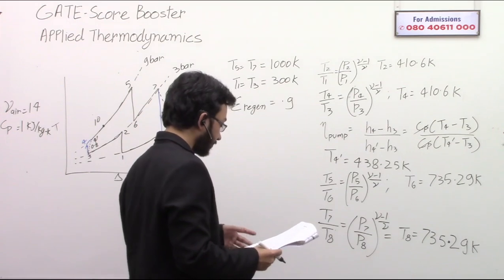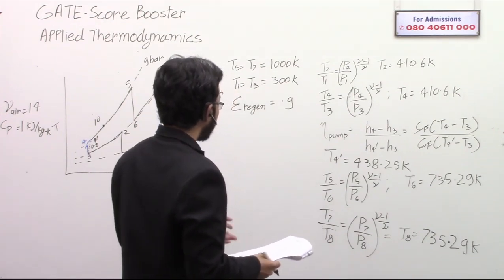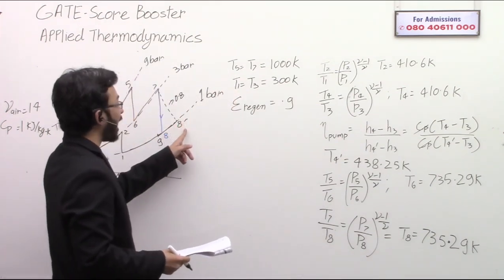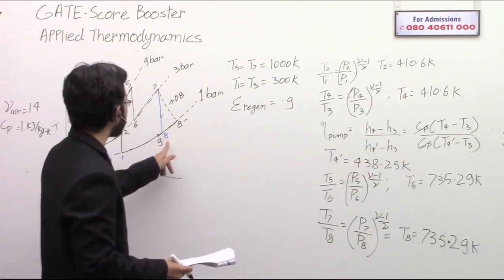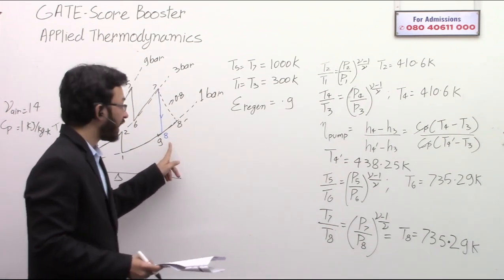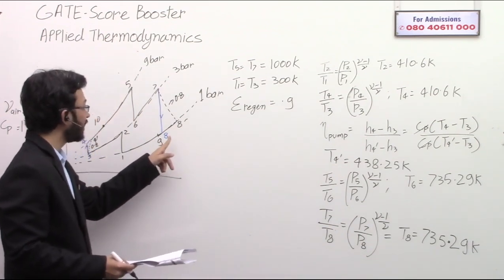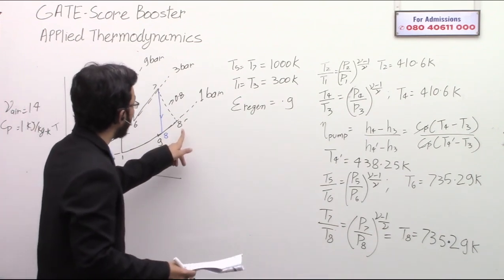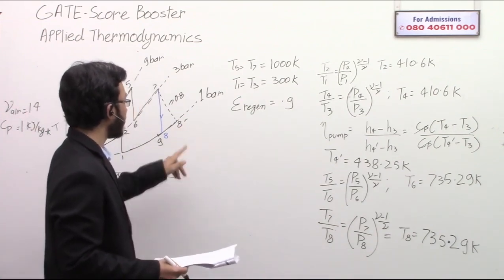Okay, now see. So now we have calculated T8. Time to calculate 8 dash, because 8 is a hypothetical point. 8 does not exist in the real cycle. What we need is 8 dash.